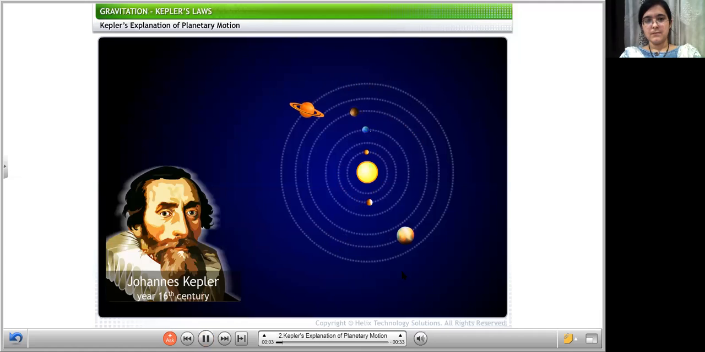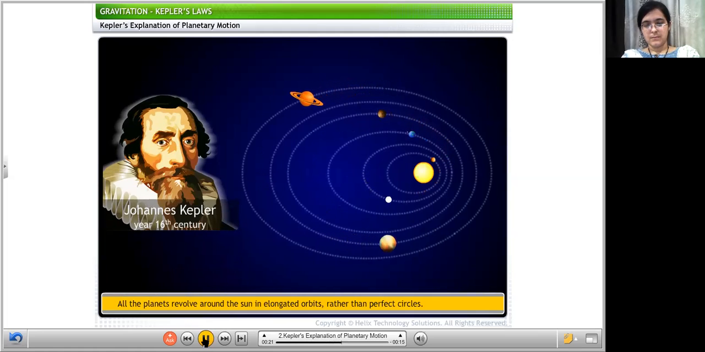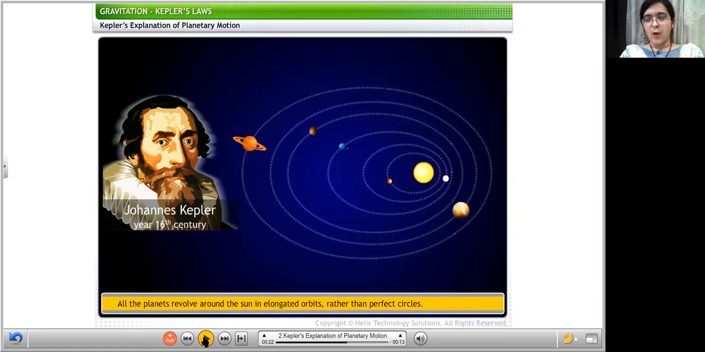In the early 16th century, Kepler studied the shortcomings of the Copernican model using the data gathered by his teacher, Tycho Brahe. Kepler concluded that all the planets revolve around the Sun in orbits, which were elongated rather than perfect circles. What was the first thing that he informed? That the planets revolving around the Sun are not revolving in perfect circles. They are actually revolving in elongated orbits, like an elliptical orbit.